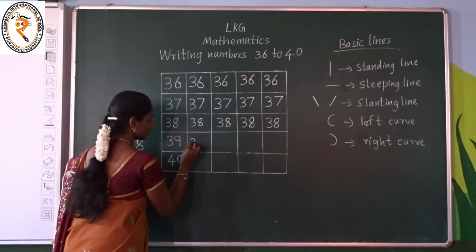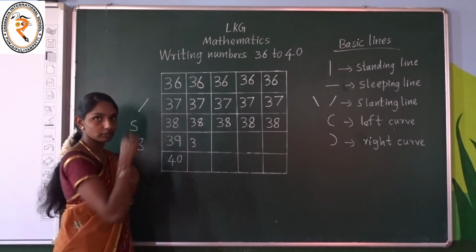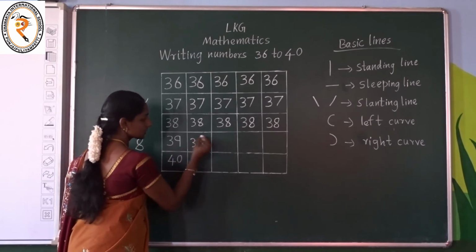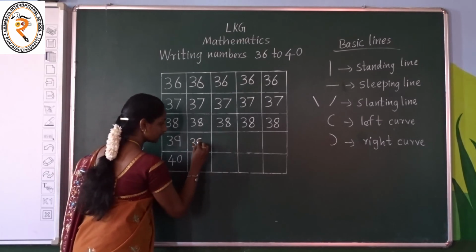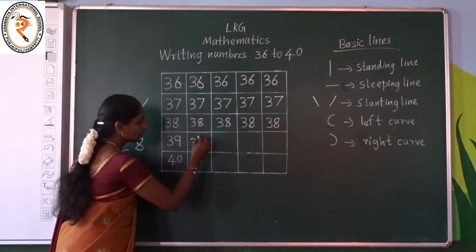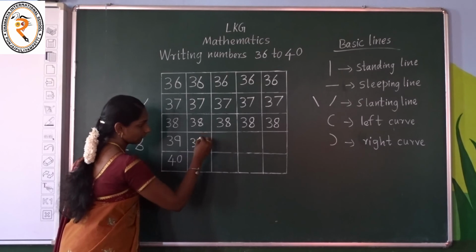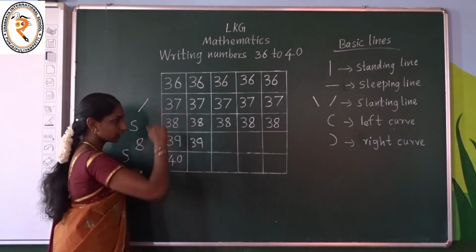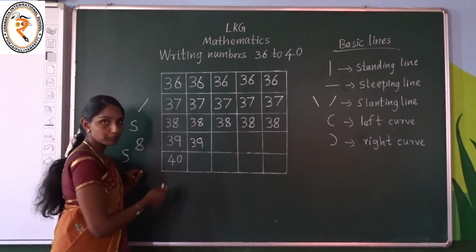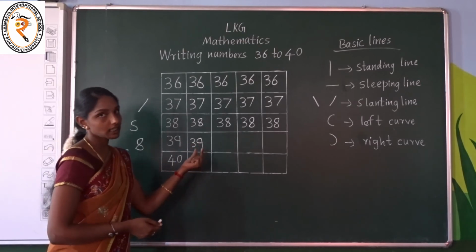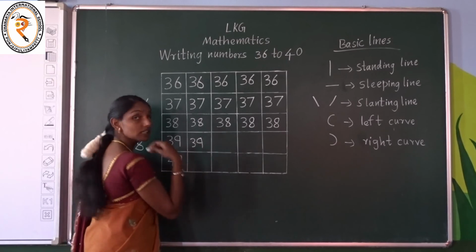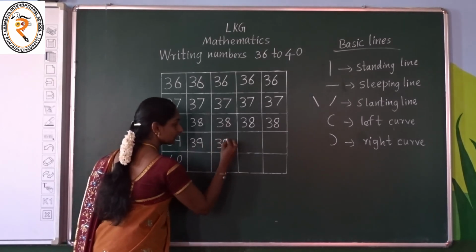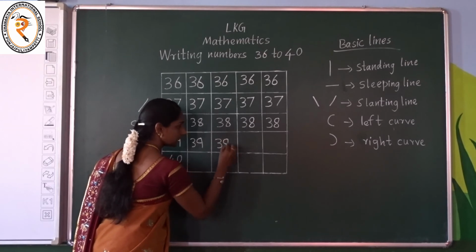Already we all know number 3, 2 right curves. To write number 9, start at the point, put a left curve, a small left curve. Again start here, one standing line. What is this? One left curve and a standing line makes number 9. 3 9 39. Open your mouth, tell and write. 3, left curve and one standing line, 9.